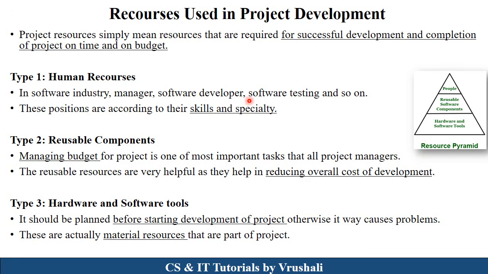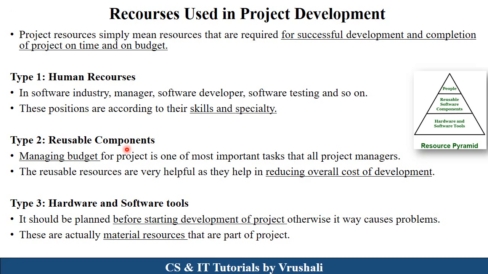Each and every person has their own skill, own specialty. So this is called human resources. Suppose there is a small project, then only one individual can complete it, but when large projects are available, they divide the complete task as per the specialty of particular persons. This is called human resources.